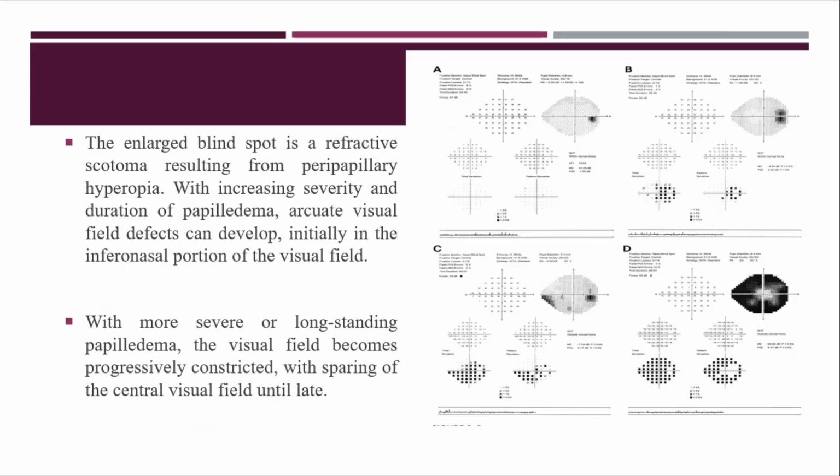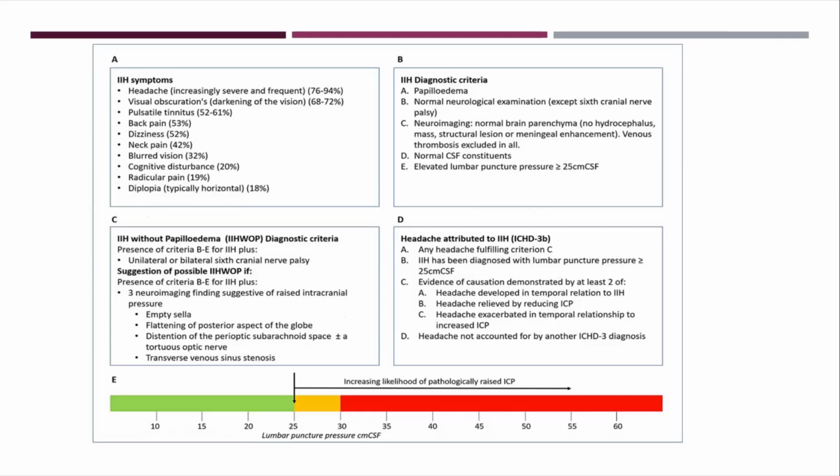Coming to visual field charting, initially the patient can have an inferior nasal defect, that is, the peripheral field can be affected. Later on there is constriction of the visual field until very late. We know the diagnostic criteria. Now what I'm going to focus on is IH without papilledema. This is the gray area.